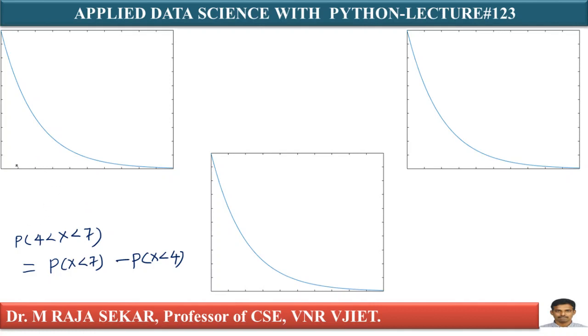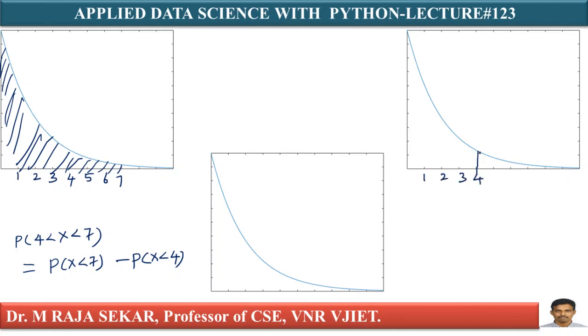First, what is P of x less than 7? Let me say this is 1, 2, 3, 4, 5, 6, 7. This entire portion is less than 7, isn't it? What about x less than 4? Less than 4 means 1, 2, 3, 4. This portion is less than 4, isn't it? Now you have to subtract. If you subtract less than 4 from less than 7, this portion will be removed, isn't it?